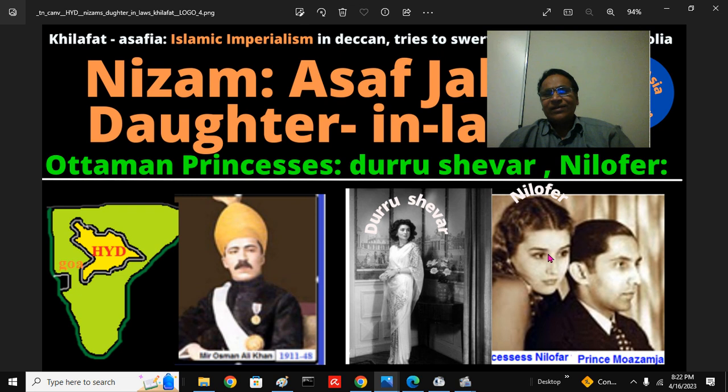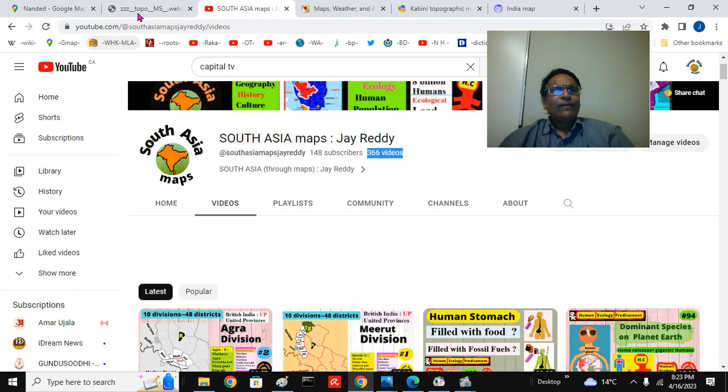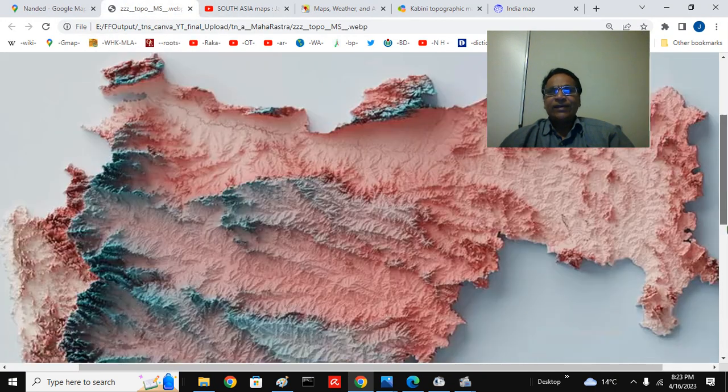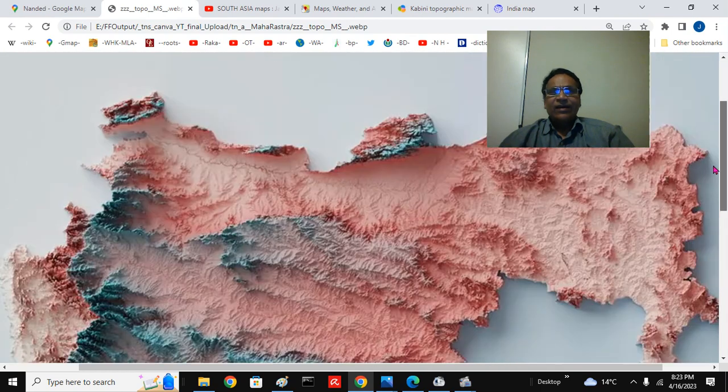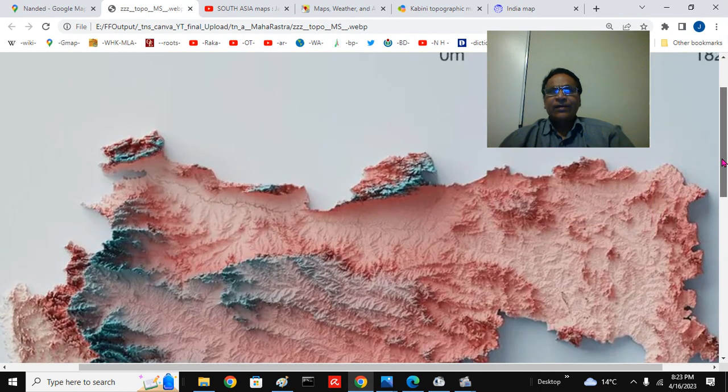And her cousin Nilofer was married to second son, Prince Muazzam, and that is the Princess of Berar. And we will go look at the fascinating region. Here we are looking again at the same. This is the Maharashtra map, the land surface area. You can see the entire thing in detail.